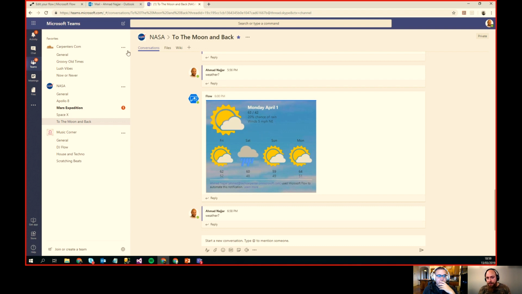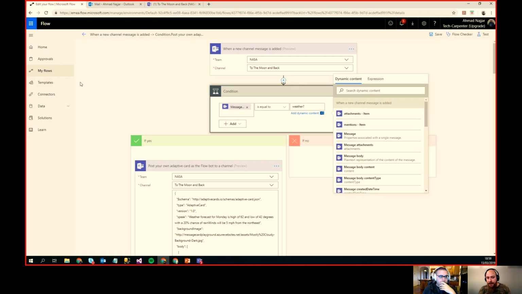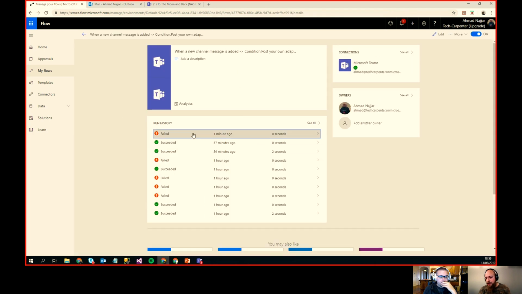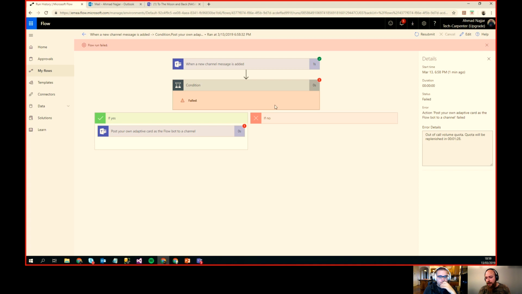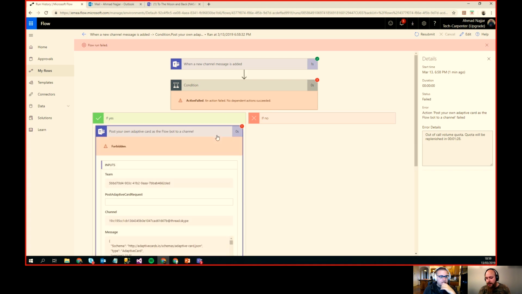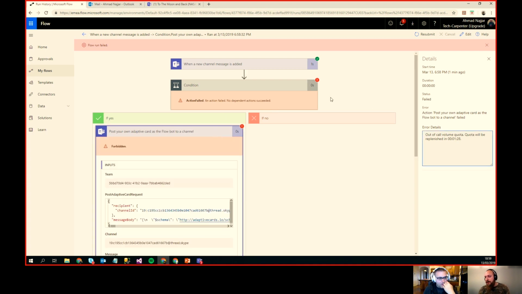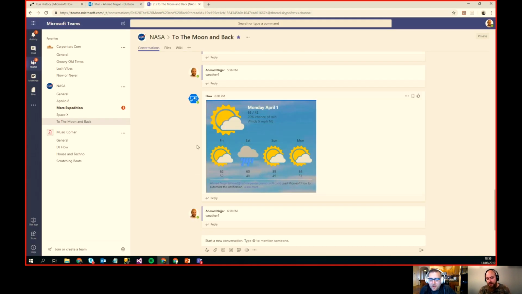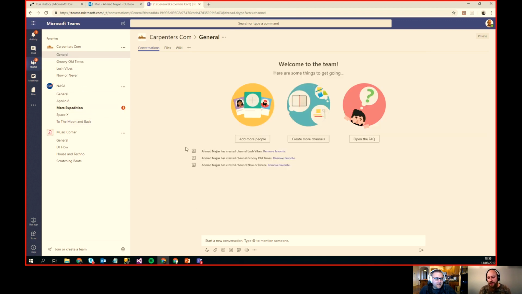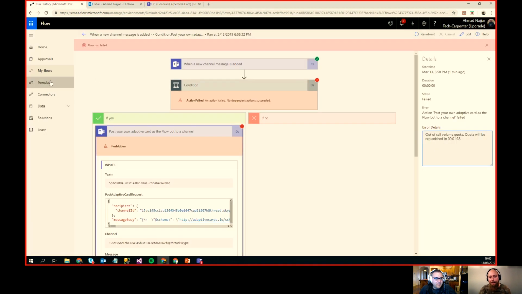Let's see if this got picked up. And we'll just go back here. It actually takes some time until it gets picked up. And this one failed, probably because I'm over the quota or something. Yep, out of call volume quota. Yeah, out of volume quota, so that's why. It was your Twitter one, man. It ate your quota. Yeah, I think so. I should have stopped it, because right now, as you can see here, this flow is not running. Probably it failed because I don't have enough quota to do that.